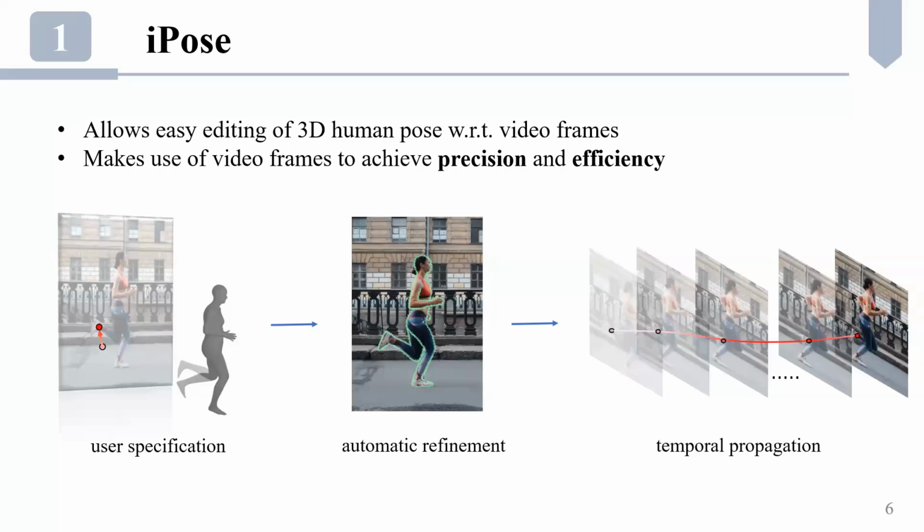Although human perception provides an advantage in correcting the pose, humans' manual operations have limited precision and efficiency. Our system compensates these limitations by utilizing the video subject's control to refine the user specification to achieve a better precision, and also propagates the user intervention to future frames for better editing efficiency.